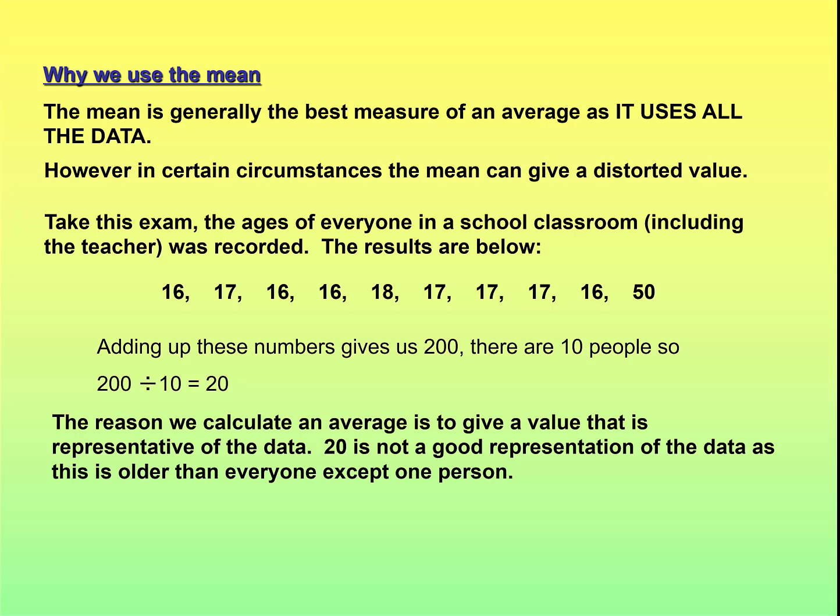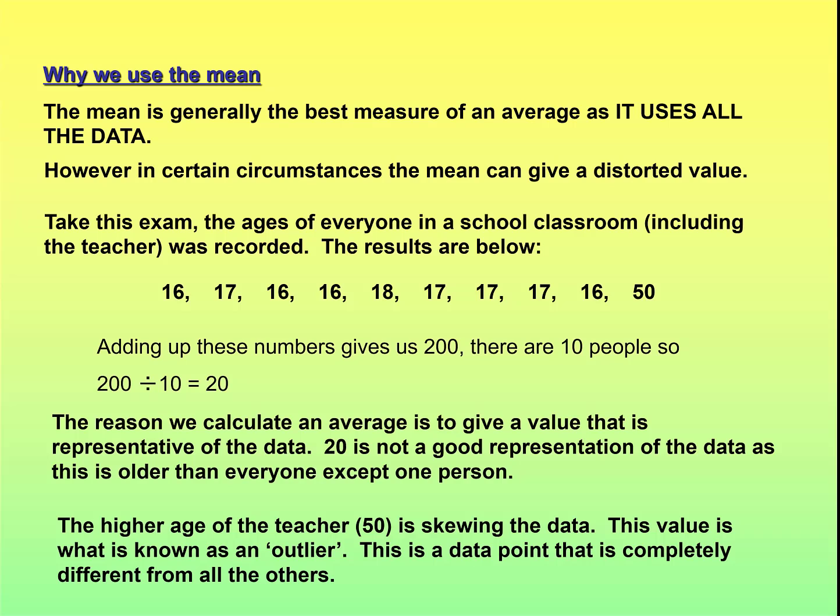It's because that 50, the teacher's age, is what we call skewing the data. That often happens where one or two values are completely different from all the others, and in statistical terms this is what's known as an outlier. It's almost from a different data set, and bears no resemblance to the other ones.